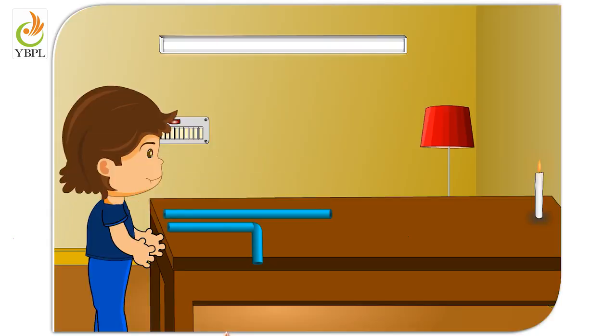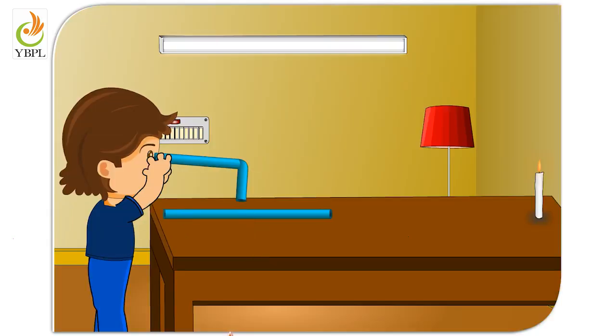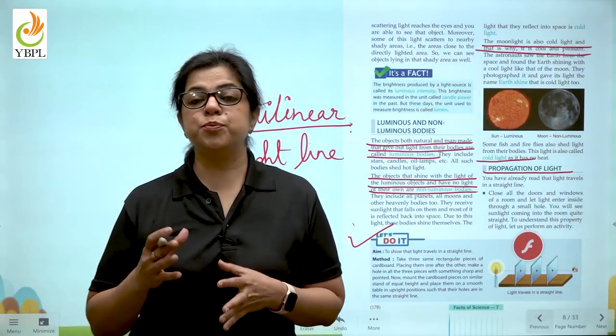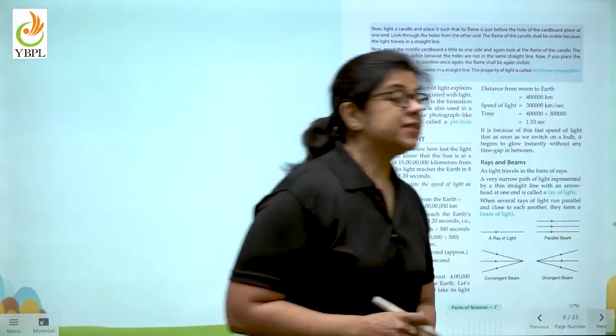Next, bend the rubber tube in the middle and try looking at the candle flame through it. You're not able to see it. We can thus conclude that light travels in a straight line. This is also called rectilinear propagation of light. So children, the experiment proves that light travels in a straight line.